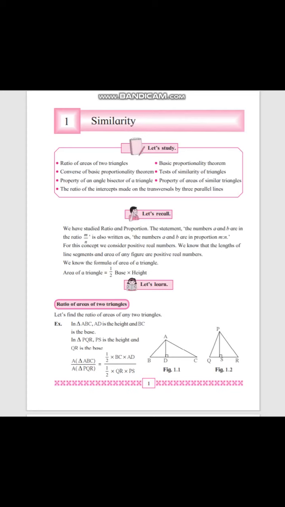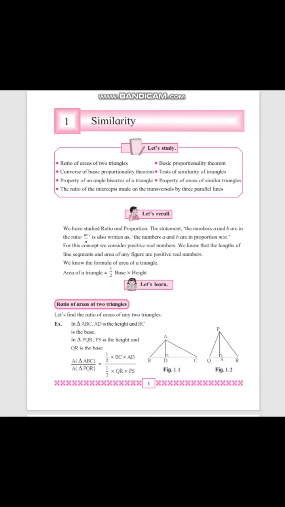These are the pages of your textbook, and this is the part I have highlighted. Still, we will study that, because based on it you have to solve other examples that can be asked in your exam.